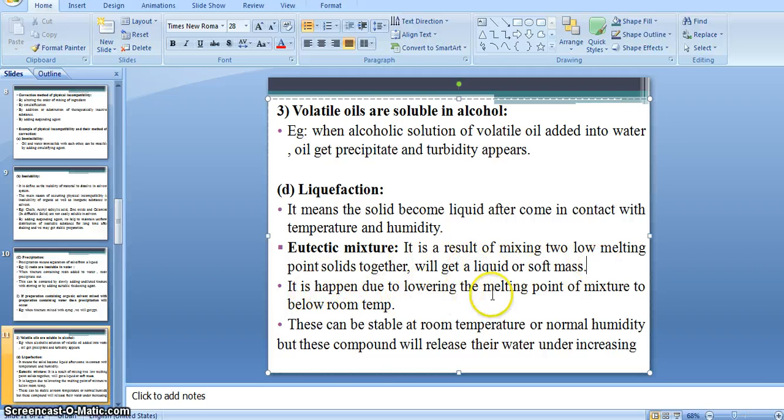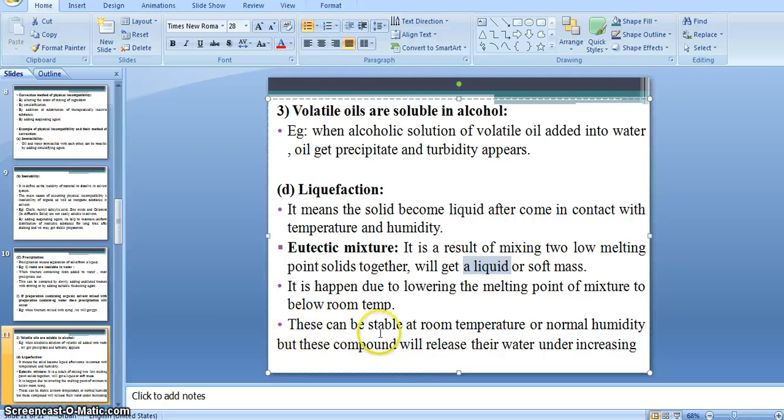It happens due to the lowering of the melting point of the mixture to below room temperature, and this liquefaction or soft mass occurs because the melting point of that particular mixture is lowered below room temperature, so the mixture becomes liquid or soft mass.